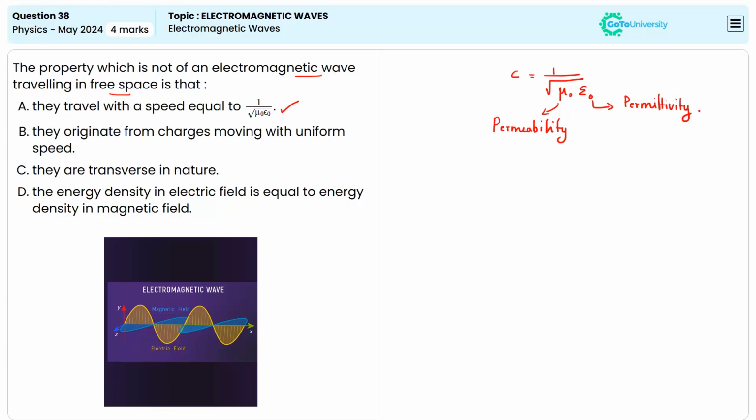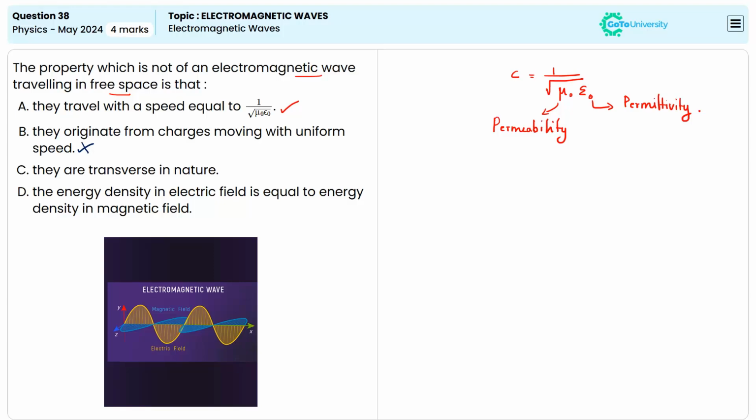Let us check statement B. Option B is given as they originated from charges moving with uniform speed. This statement is incorrect because EM waves are generated by accelerating charges, not by charges moving with uniform speed. A charge moving with a uniform speed always produces a static magnetic field only. So option B is not a proper property of EM waves.